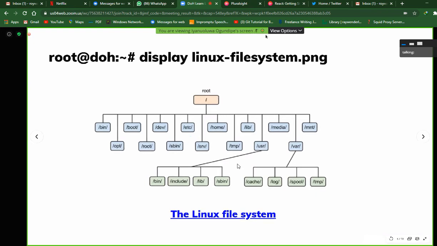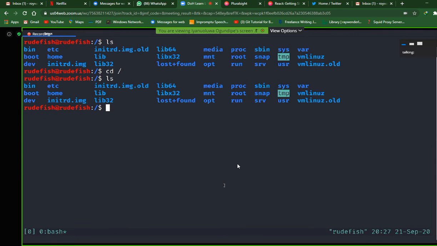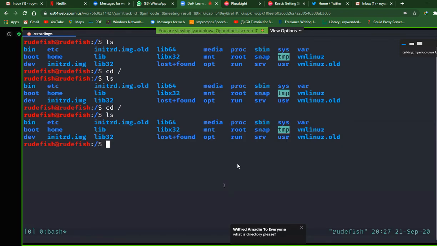To do that, you just have to change directory to forward slash, which is the base, then do ls to list everything at the base of the file system.